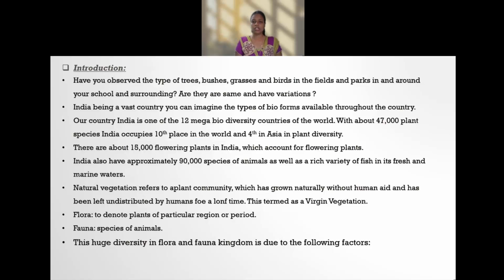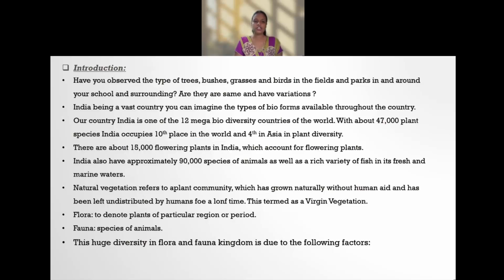We have a total of 47,000 plant species. 15,000 flowering plants are there in our country. India also has approximately 90,000 species of animals as well as a rich variety of fish in fresh and marine water. Okay, they will ask for 1 mark.